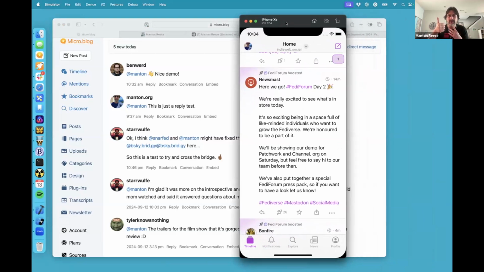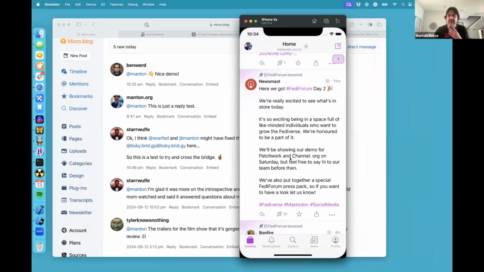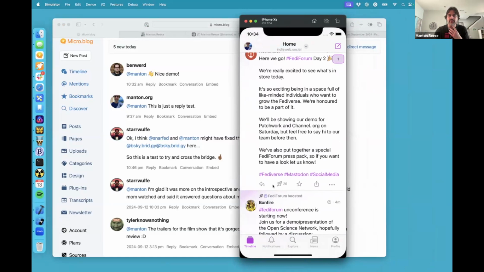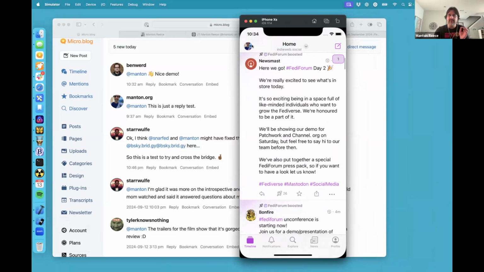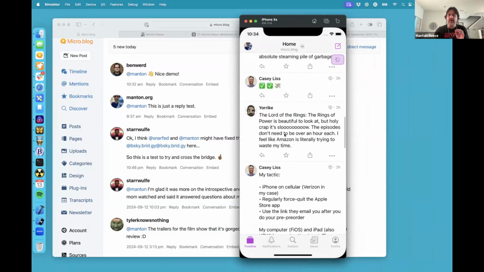Can you see this window with the iPhone simulator? Yes, we can. So here I have IndieWeb.social, obviously a Mastodon server. You can see that some of the options in the UI are reply, boost, favorite, share. If I go to Micro.blog, which I've added, now I see that the only options are reply, favorite, like the boost is not there. So this is a little bit hacked together for the demo, but the idea is that servers could advertise what features they support, and then clients could adapt better.